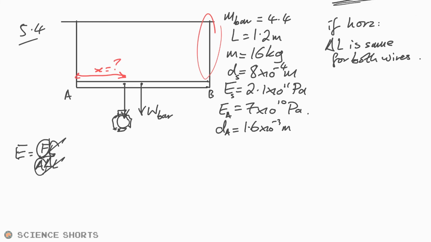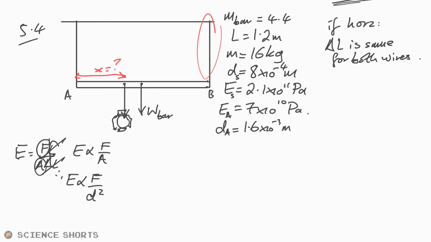And so therefore, we can actually treat this as a proportionality problem, or at least part of this question we can anyway. So we can say that the Young modulus is proportional to F over A, and that is going to be handy in a minute. In fact, we can go one step further because we know that A is equal to pi d squared over 4. We can say that therefore Young modulus is proportional to F over d squared, and that's going to be even handier.